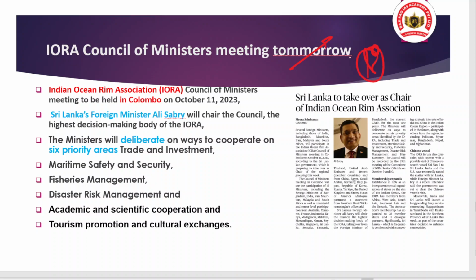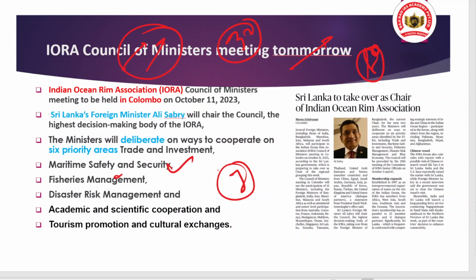Okay, and when we talk about this association, it is basically the regional grouping of countries in the Indian Ocean region. There are many more members, like 23 members, and also dialogue partners, and they come together to cooperate on various priority areas, like the fisheries sector, academic and scientific cooperation, maritime safety and security, disaster risk management, because in the Indian Ocean region there are many disasters like cyclones.